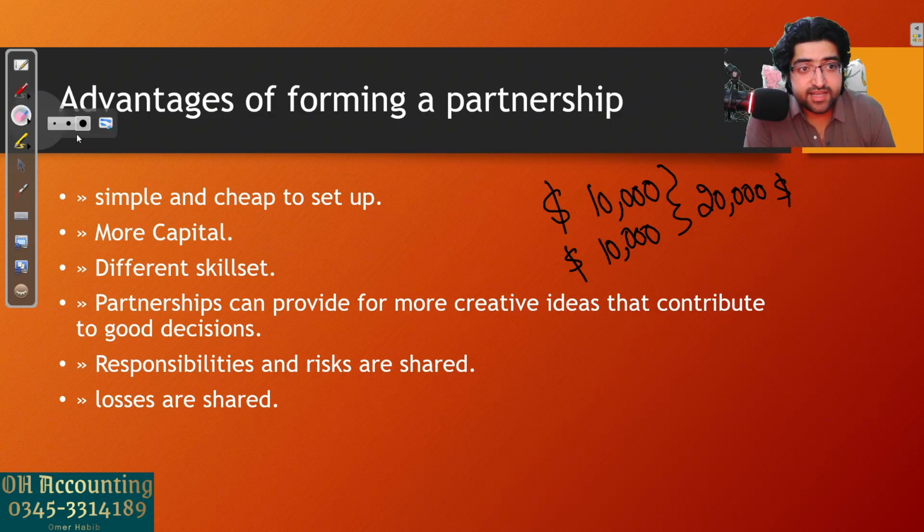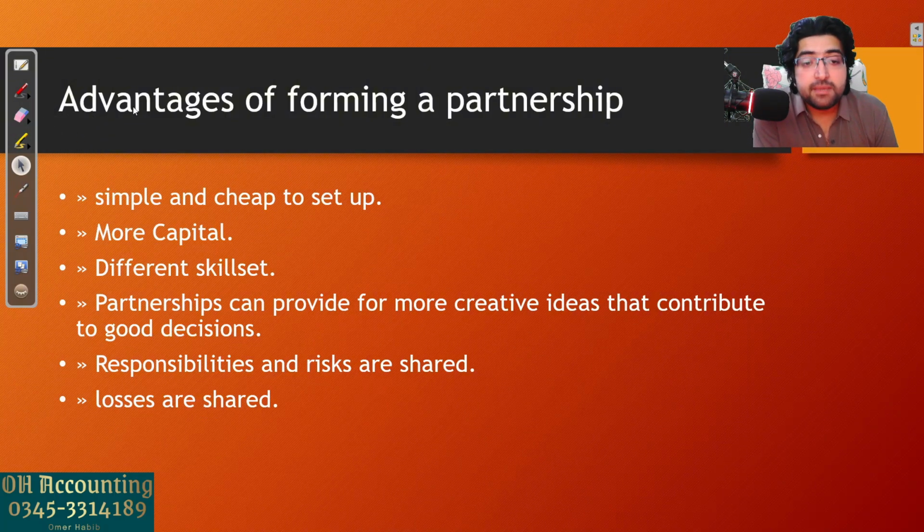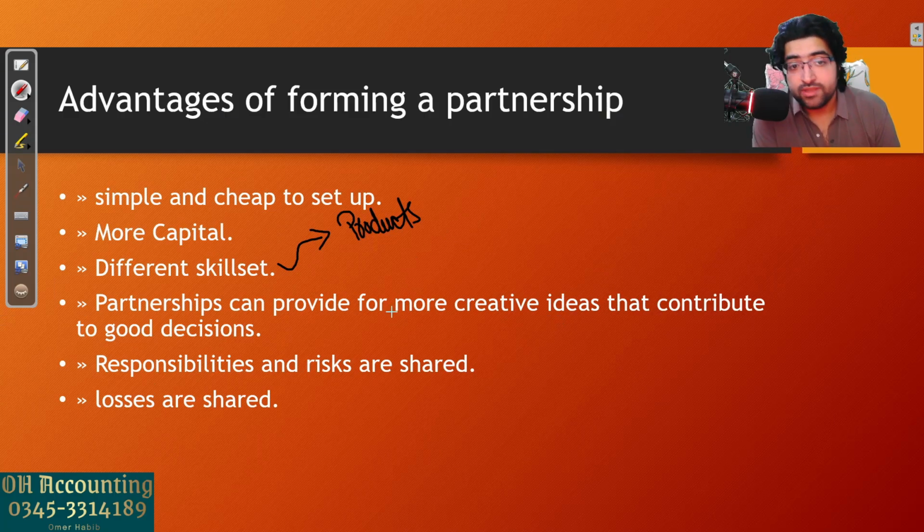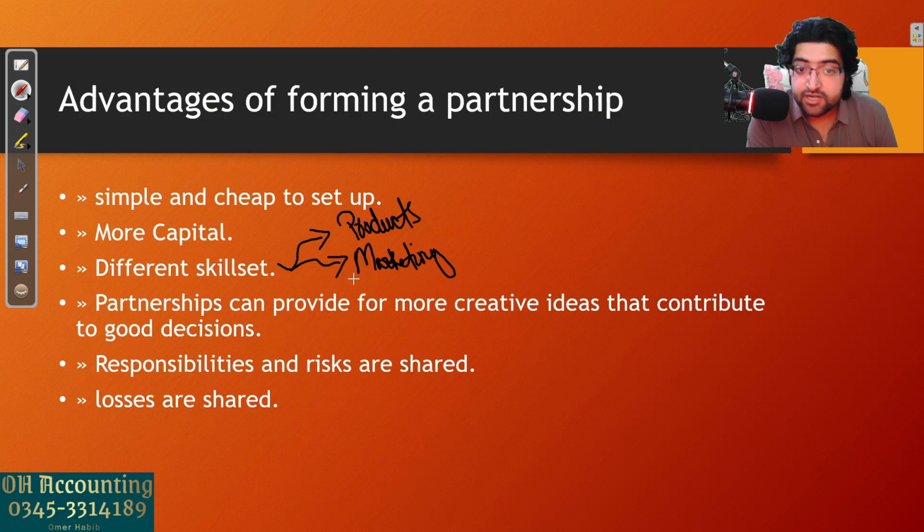The next advantage is different skill set. Maybe you as the owner were really good at making your products. Like you were very good, you knew how to develop the products and what the quality should be and all that. But the partner that you have now is very good at marketing. So you have different skill sets which can help your business grow, right? You were not good at marketing, but your friend who is your partner now is good at marketing, so you can benefit from that different skill set.